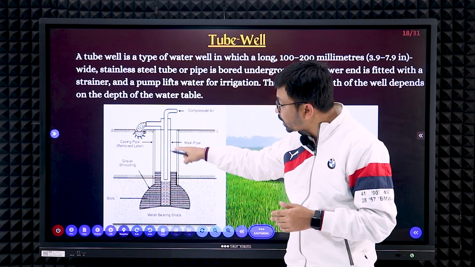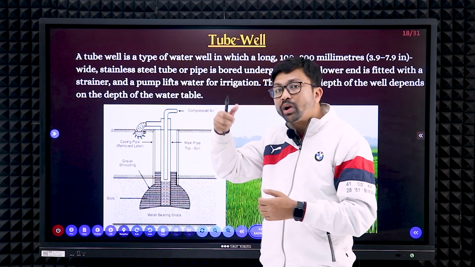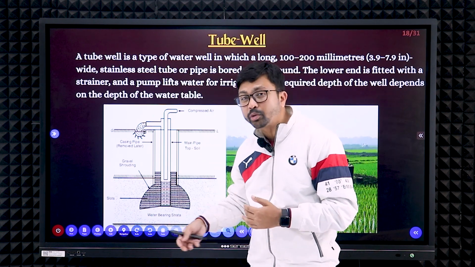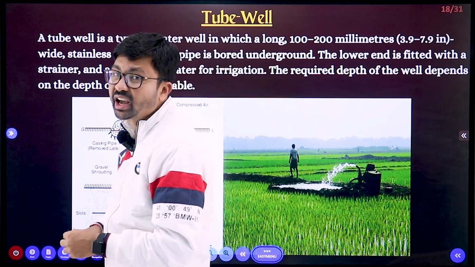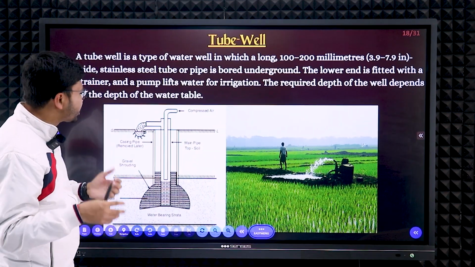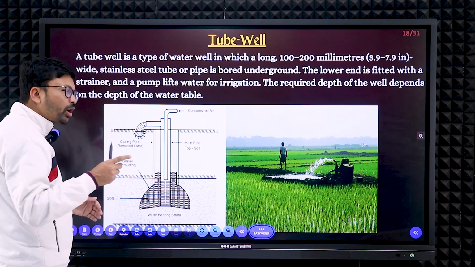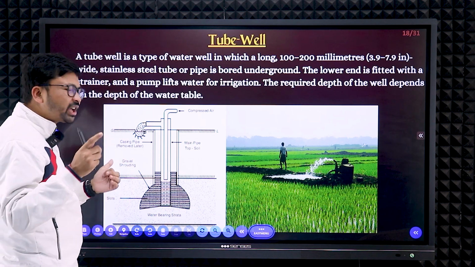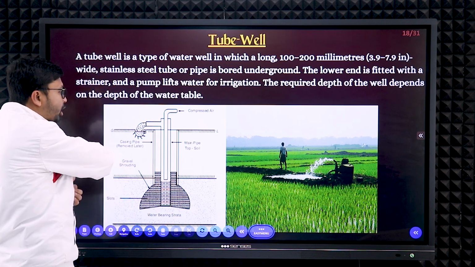We can set up a pipeline like this, and with the help of electricity and a pump we can take out the water, and this water can serve a larger area. So for big farmers, this irrigation is very, very important, right? But remember one disadvantage: we require a cheap supply of electricity, otherwise it's not possible.